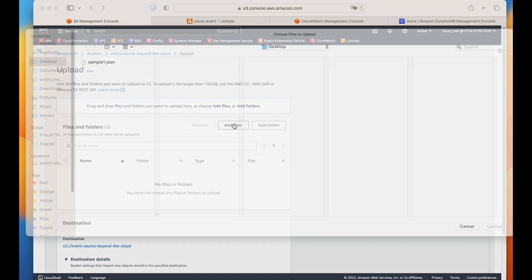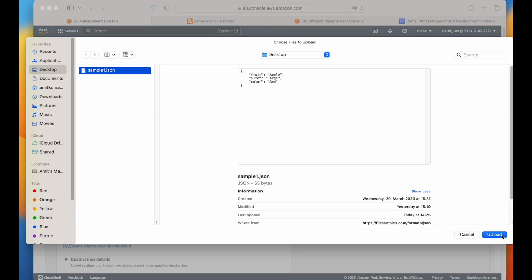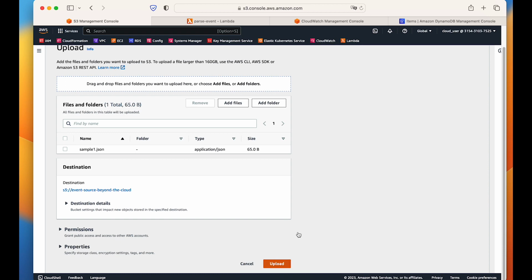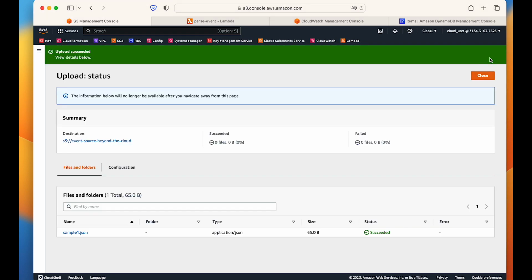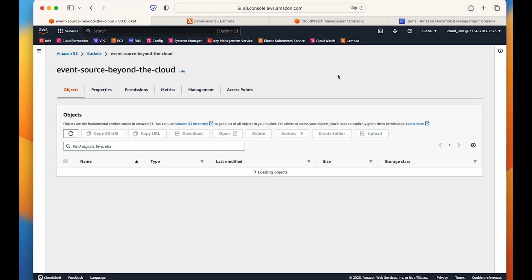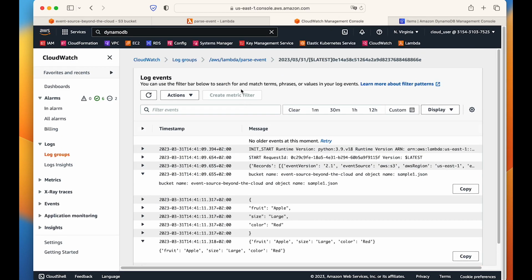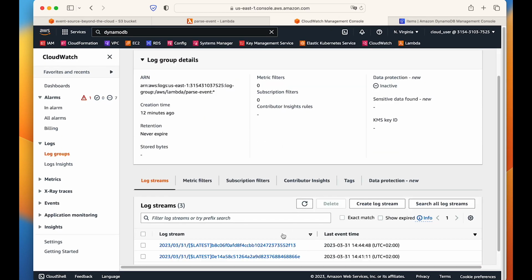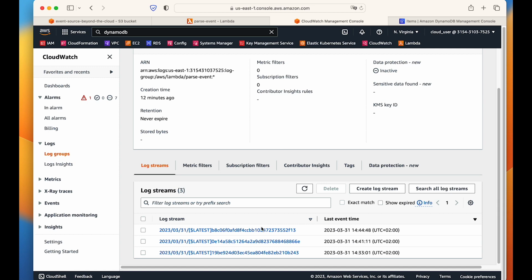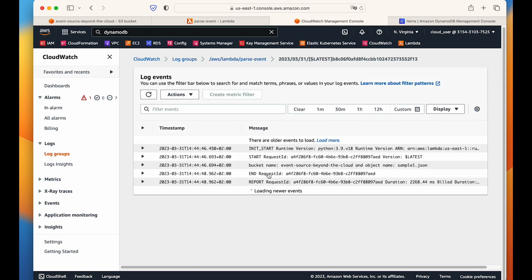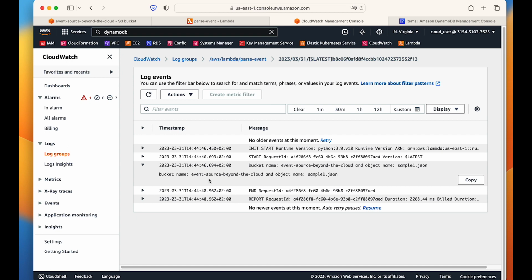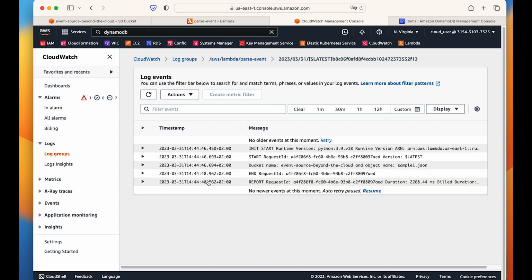Upload, add files. Fine. Go to CloudWatch. Let's see if any third event came in. Yes, third event came in, and we see that bucket name is there and the request is done. So that means there is no error.